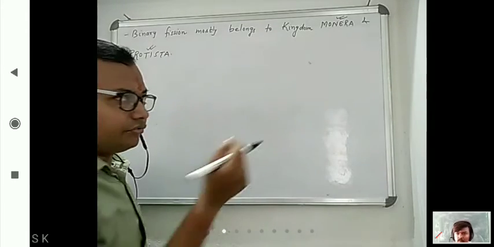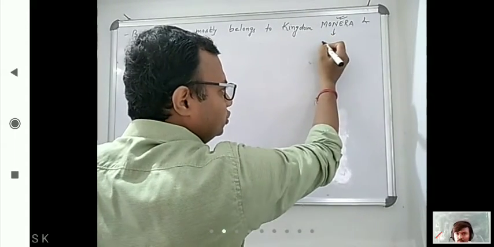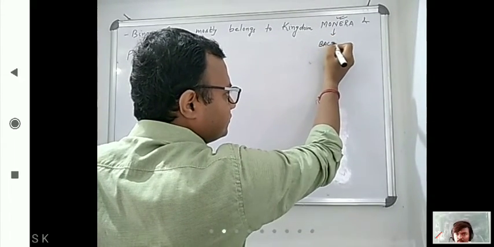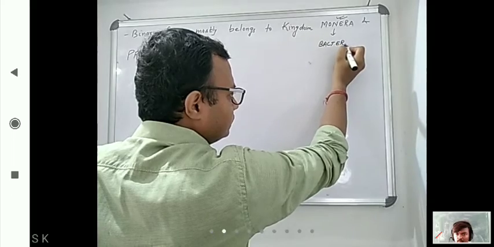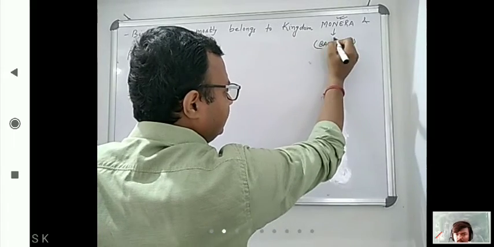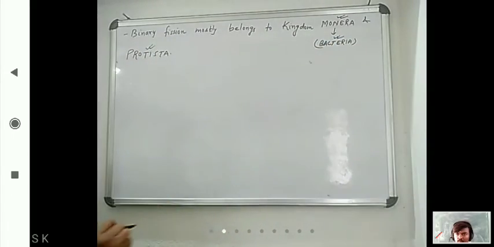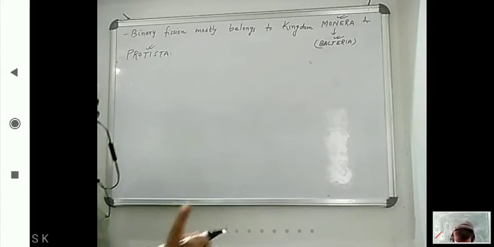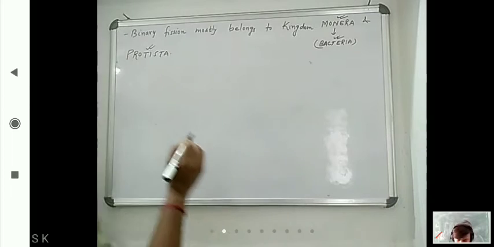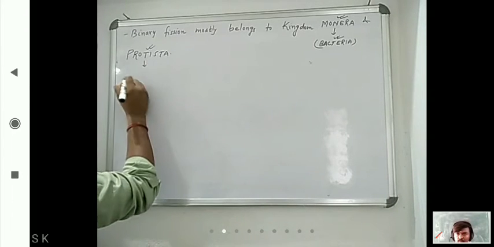So Monera, if we are asking, this belongs to bacteria. So kingdom Monera has bacteria. And if I discuss Protista, so Protista has what?